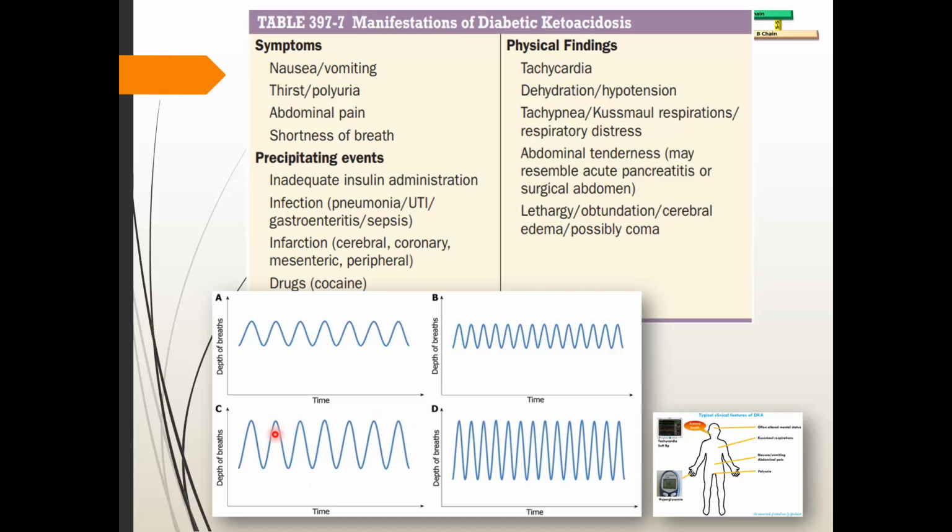But here depth is increased, but rate is almost similar. So deep inspiration and deep expiration only. But in case of Kussmaul breathing, this is the Kussmaul breathing. So there is rapid as well as deep inspiration and expiration. So remember that this is Kussmaul breathing.